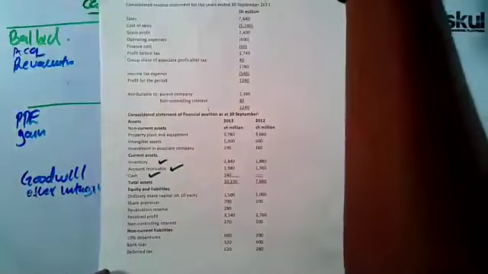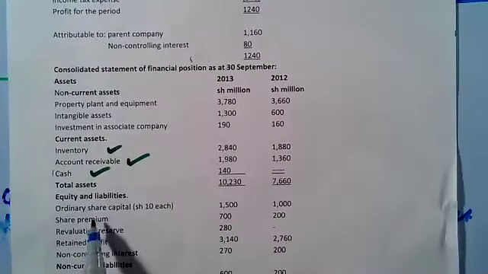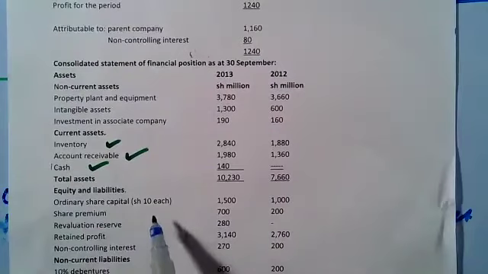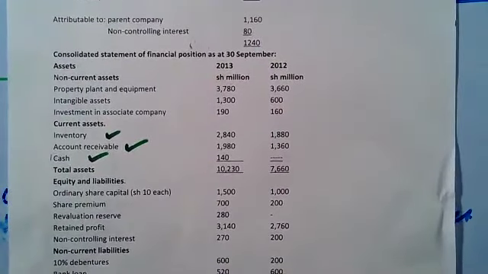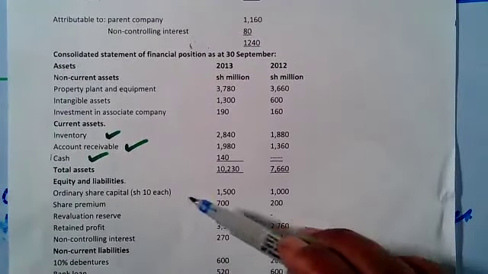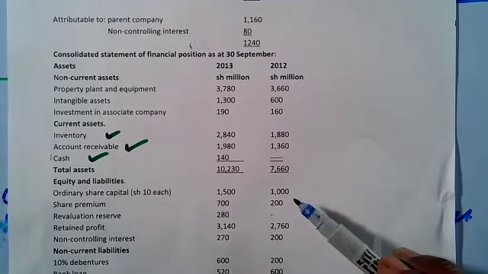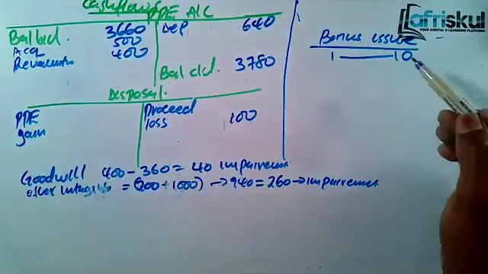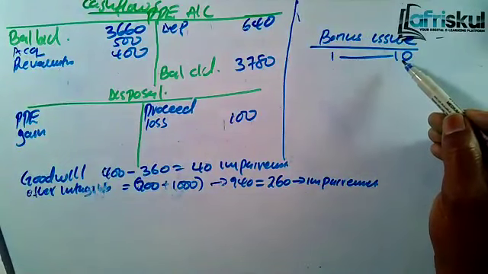We come back here. We had the ordinary share capital. At the beginning, it's 1,000, but the par value is 10. So how many shares do we have? It's 1,000 divided by 10. That means we started with 100 shares. We are told that for every 10, you are given a bonus of 1.